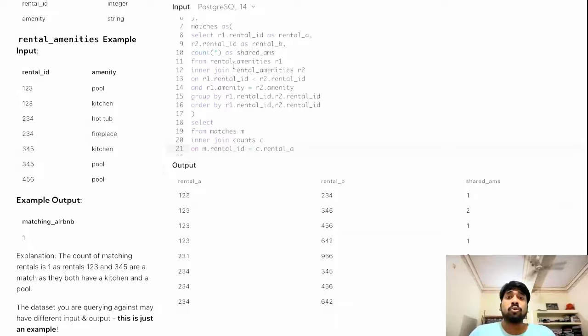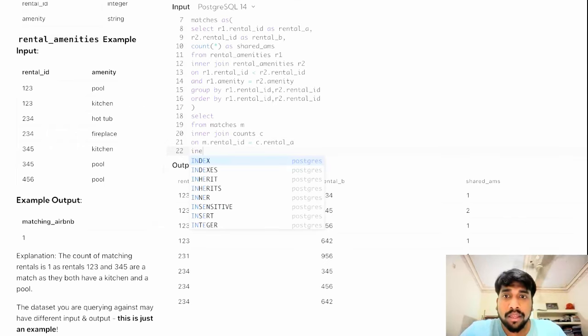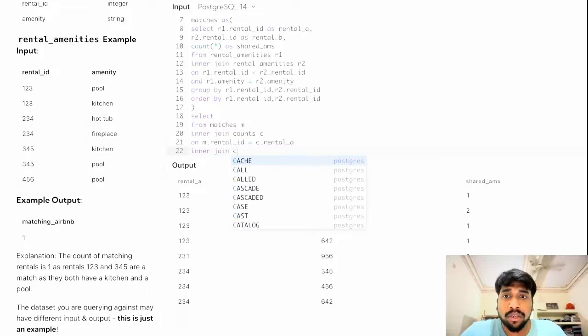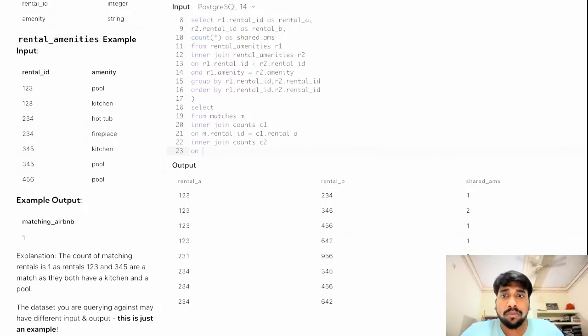What will this do? First, it will join both the tables. Okay, let me show you what I am trying to say here. C dot rental A, inner join counts, let's make it C1, C2 on. We'll copy this.